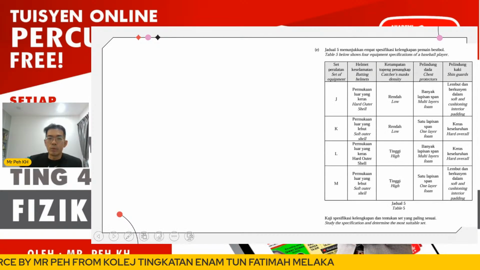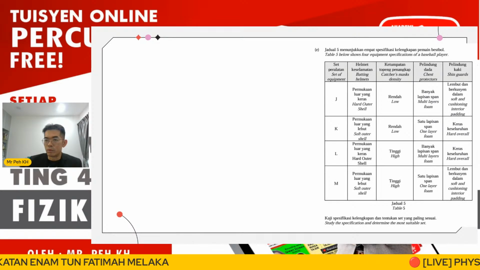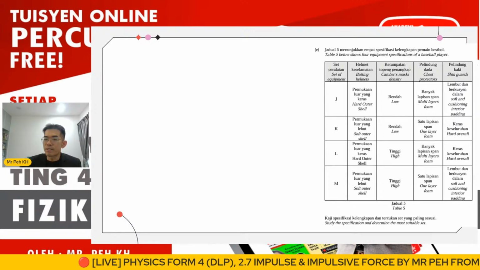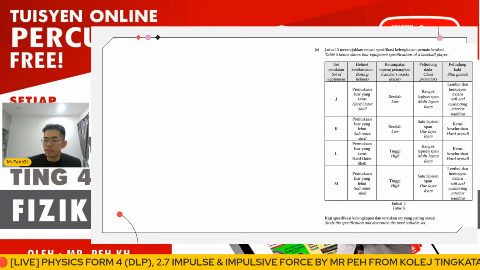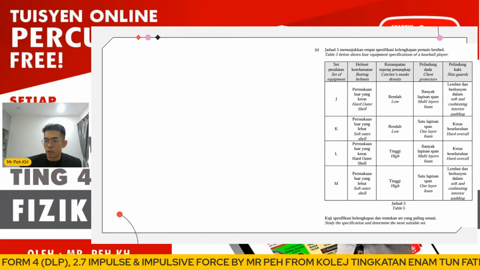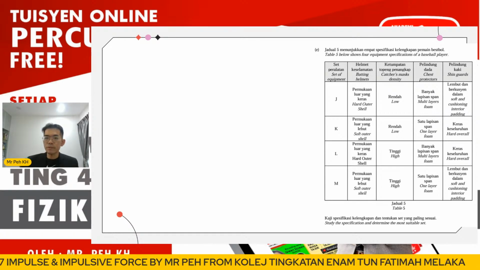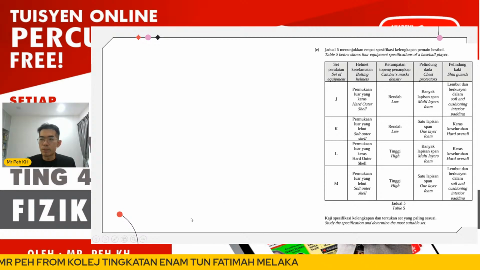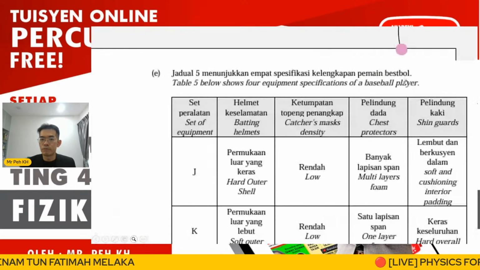Okay, then now we go for the last 10 marks question for today's lesson. Okay, so you can also read the question together with me and tell me what should be the best selection for question E here. Okay, so here, the table below shows the equipment specification. We have 4 specifications, right?